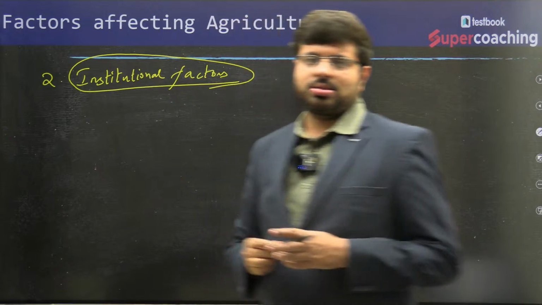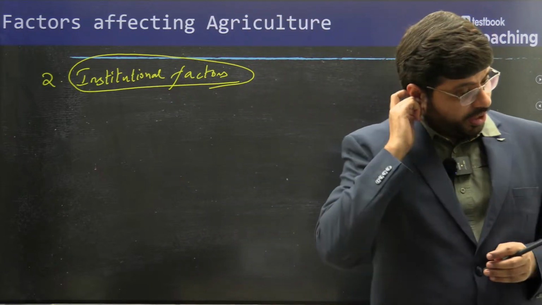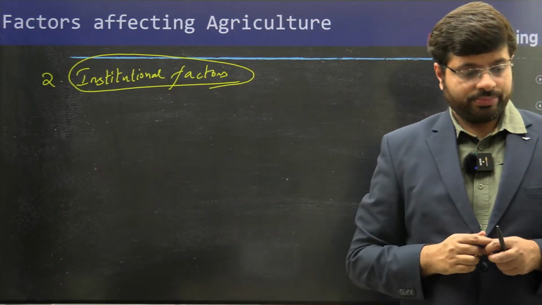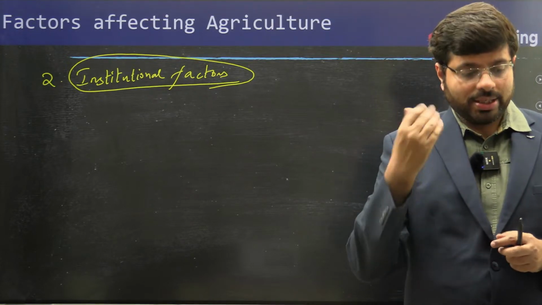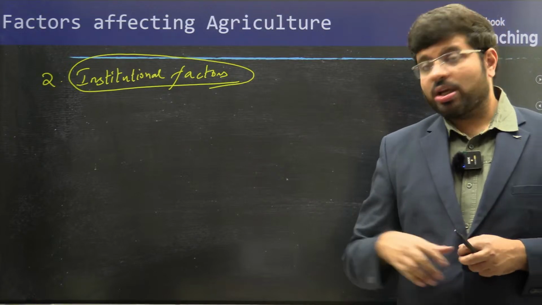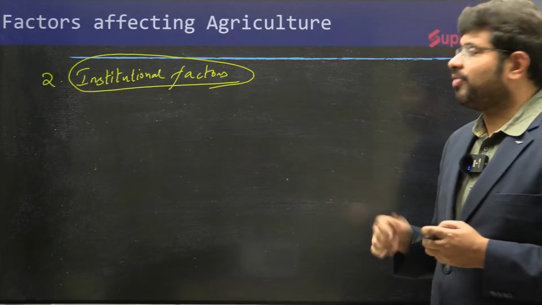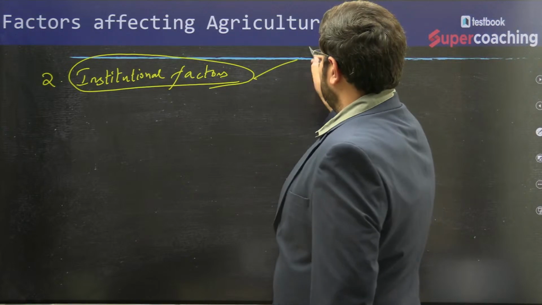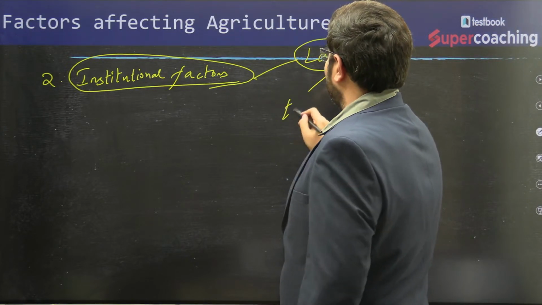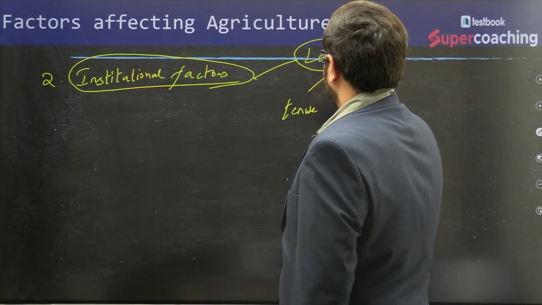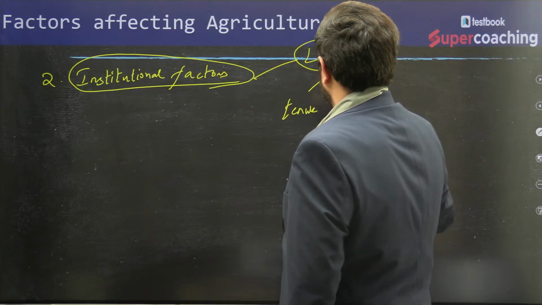Institutional factors. What is an institution here? Anyone? The land tenure, the size of the holdings, or else you can talk about the impacts of variations of land reforms. So institution here is the land. So here we talk about the land tenure, the size of the holdings.